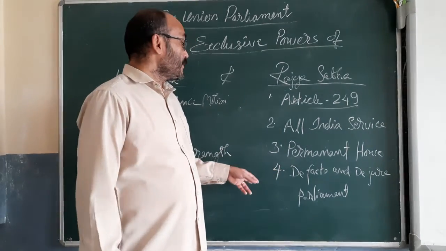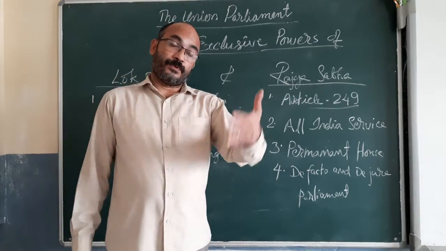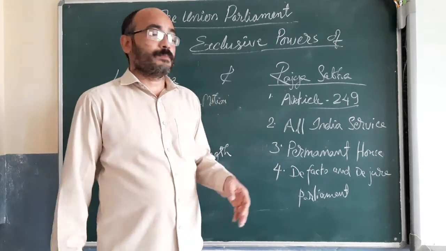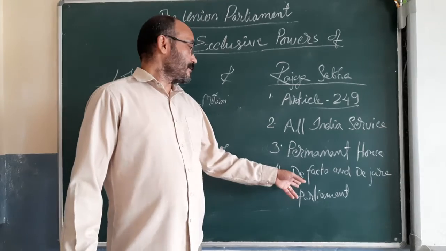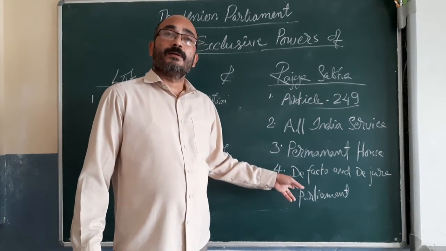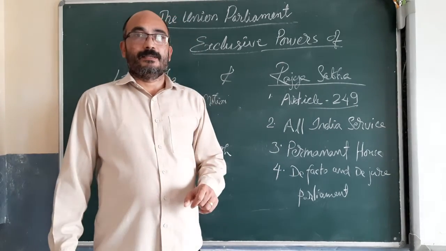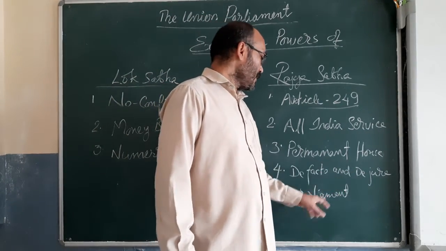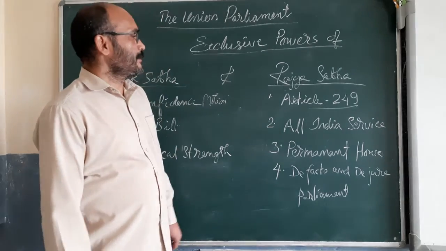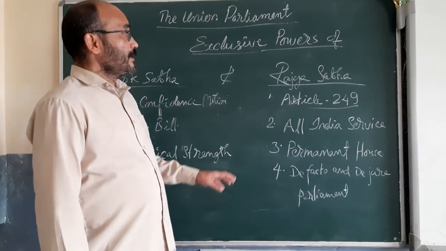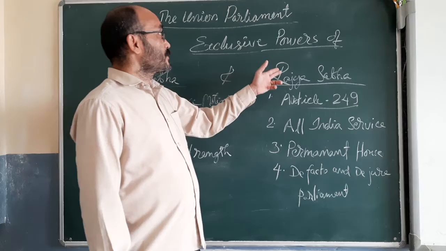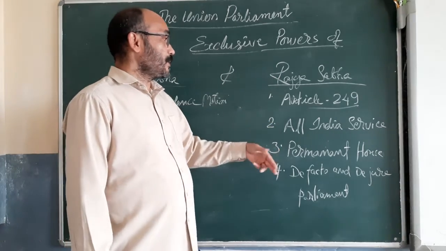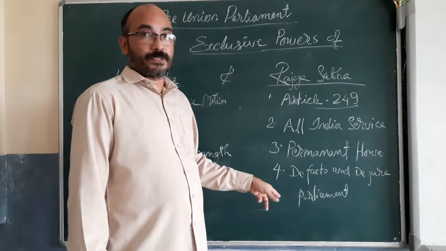But if Lok Sabha has dissolved before an emergency, and after the dissolution of Lok Sabha an emergency is proclaimed, then this Rajya Sabha will act as the entire parliament. That is the de facto and the de jure parliament. Sorry, these are the main exclusive powers of Rajya Sabha, or these are the special powers of Rajya Sabha, or these are the advantages of Rajya Sabha.